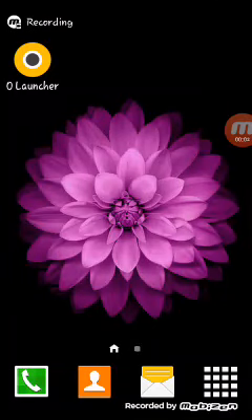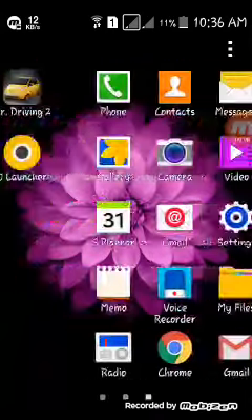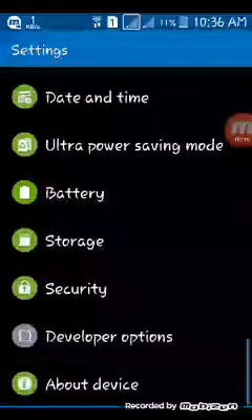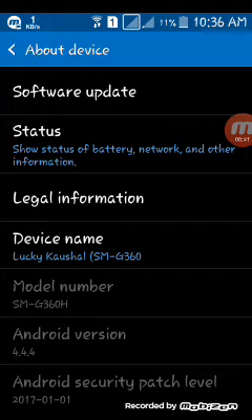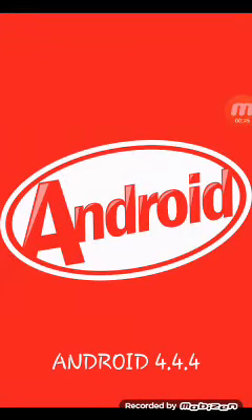Hi, I am Lucky and I am going to show you how you can make your normal Android into the O phone, which is not launched, but its launcher has been launched. I will show my Samsung Galaxy Core Prime. It is KitKat. I will show you. Look, KitKat, Android 4.4.4. Okay friends.